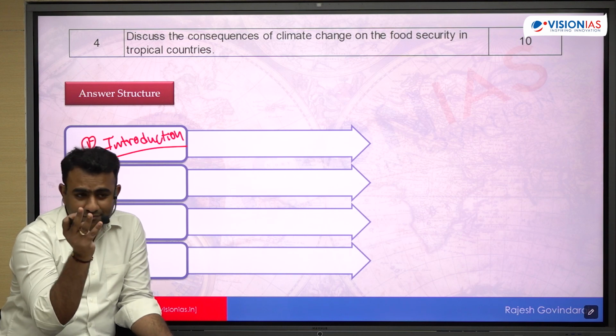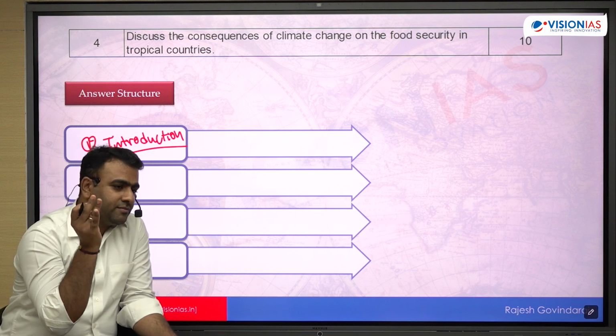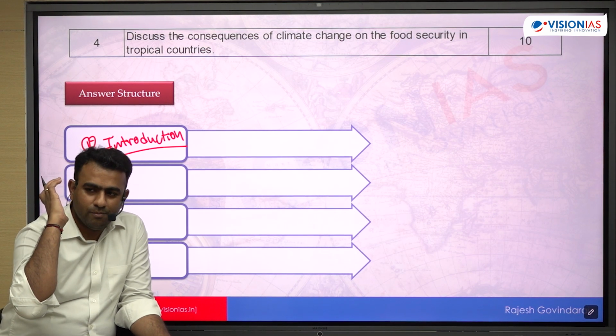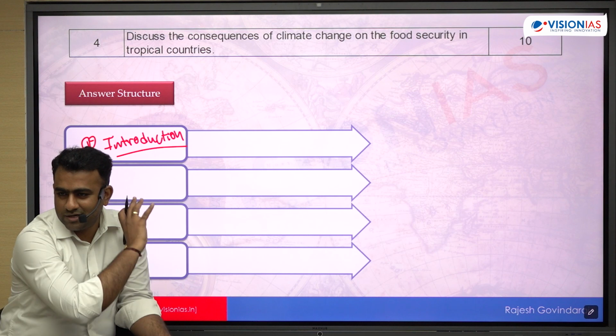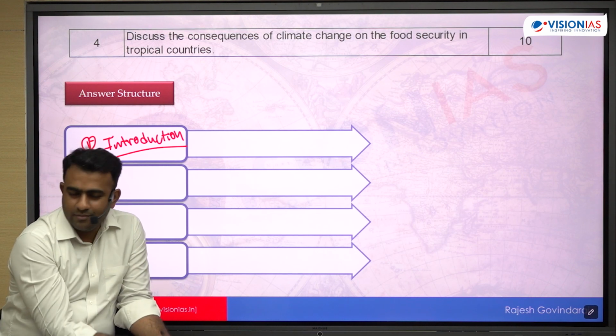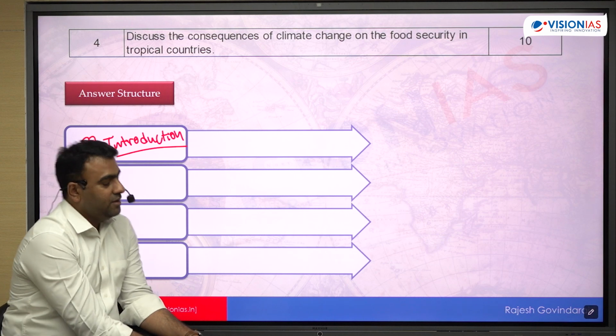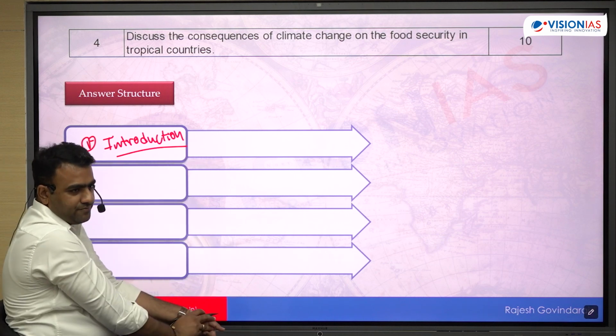And second, what makes them more vulnerable? Higher population. Okay, so the major population of the world is concentrated in the tropical countries. So because of this, they are more vulnerable to the impacts of climate change. Okay, so briefly introduce this.